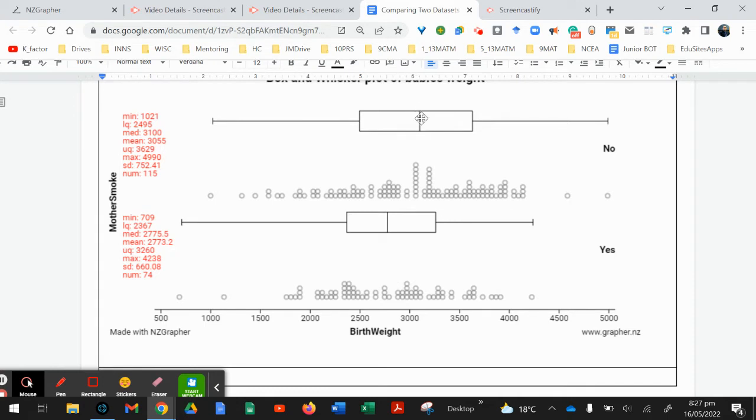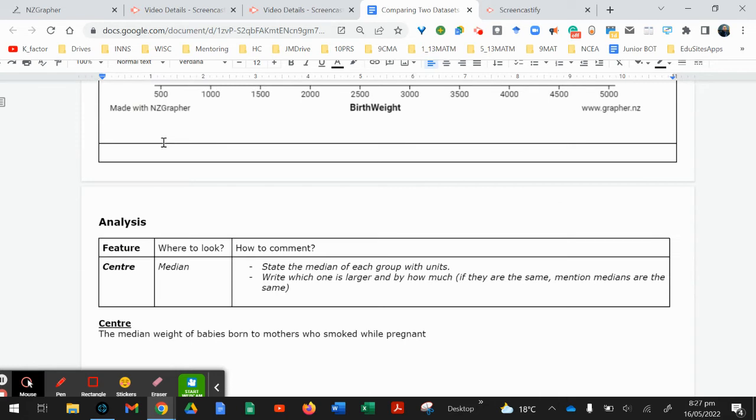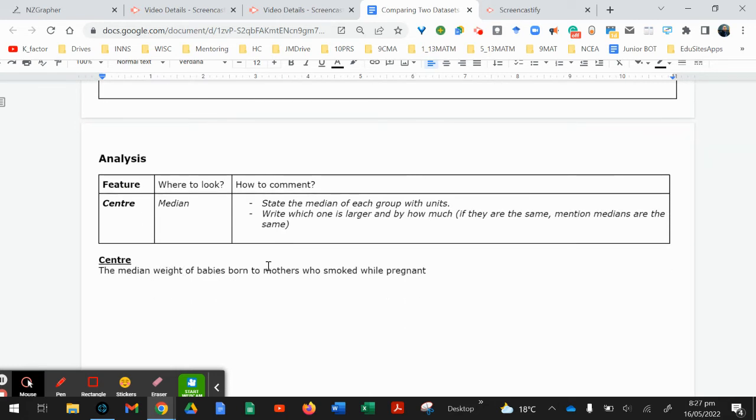So if you look at that median there, for mothers who did not smoke, that median is 3,100 grams or 3.1 kgs. Write that down. So you can say the median weight of babies born to mothers who did not smoke while pregnant is 3,100 grams.